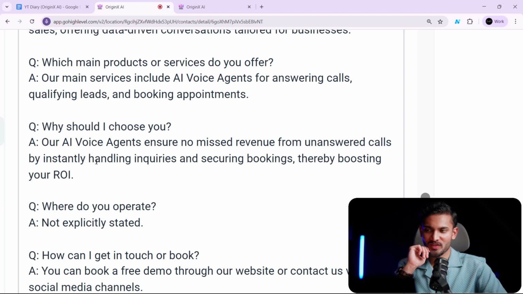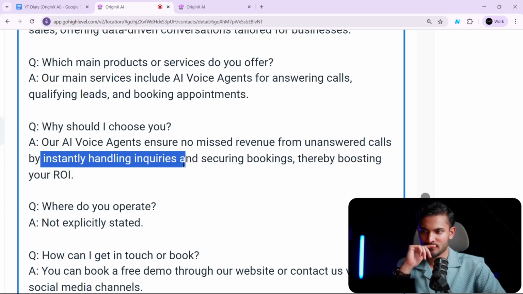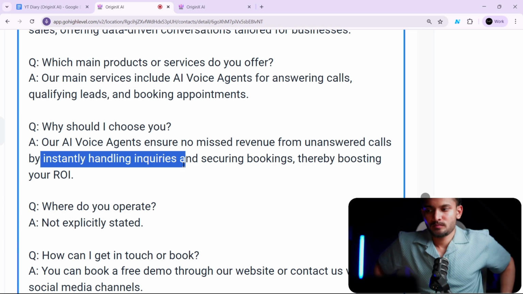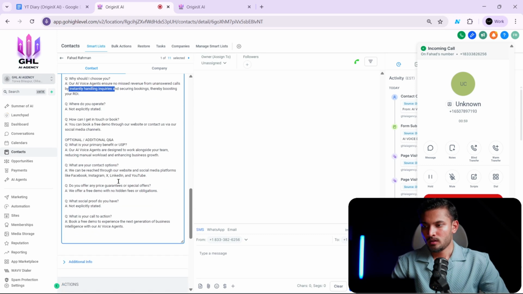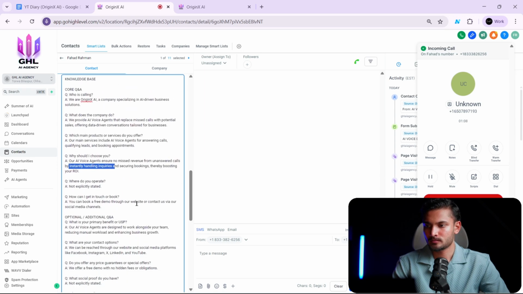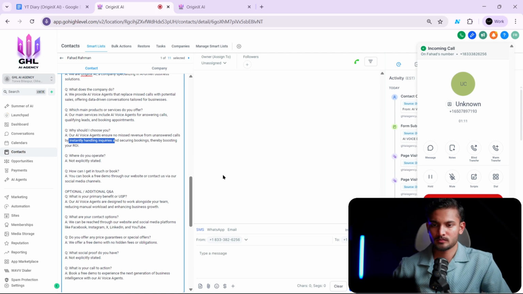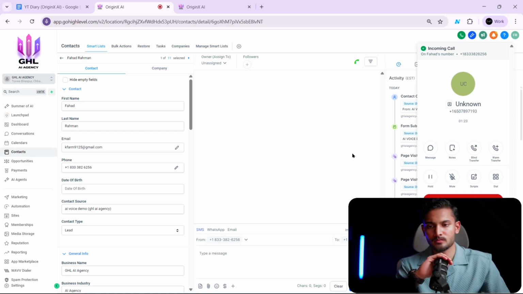So what makes us stand out is that we help businesses stop missing revenue from unanswered calls by instantly replacing unreliable receptionists with AI solutions. Our AI voice agents are designed to secure every booking and sale, filling your calendar and boosting your ROI. It's all about making sure no opportunity slips through the cracks. Does that sound like something that could help your business? Yeah, definitely. That sounds really awesome. Awesome. I'm so glad you think so. Well, thanks so much for your time today, Fahad. I'll shoot you a quick text recap of our conversation after we hang up. Before we wrap up, anything else you'd like me to note down? No, everything's awesome. I'll send you a quick text. All right, Fahad, thanks again for your time. I'll send you a quick text recap shortly. Have an awesome day.